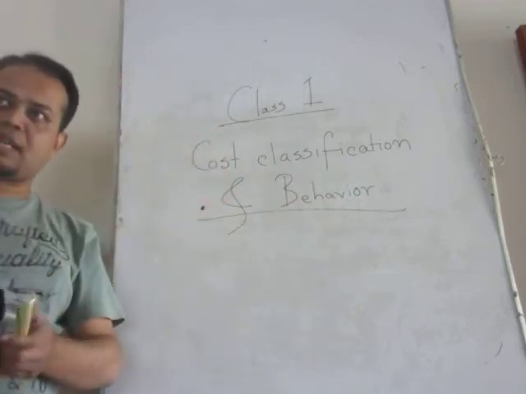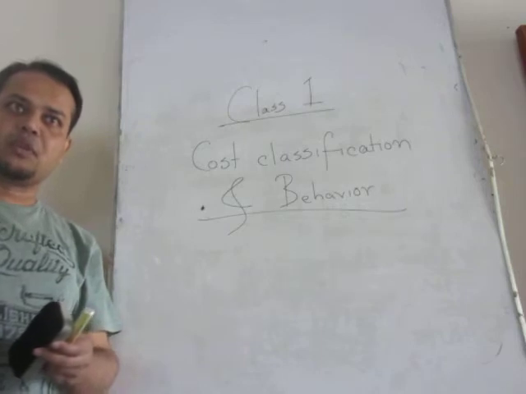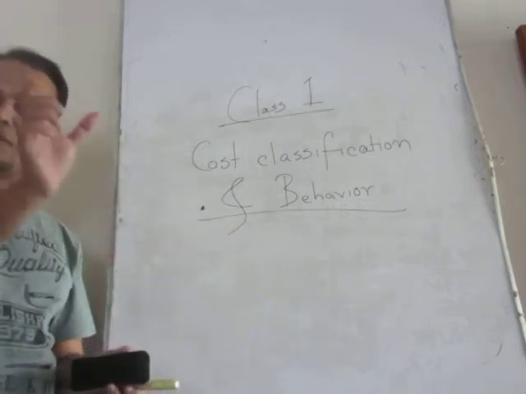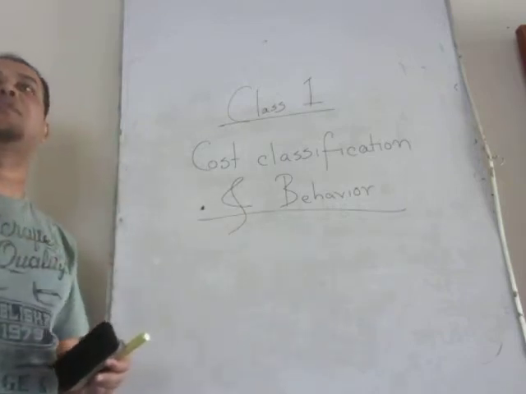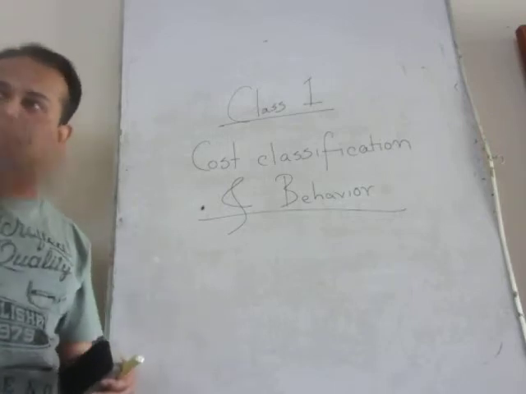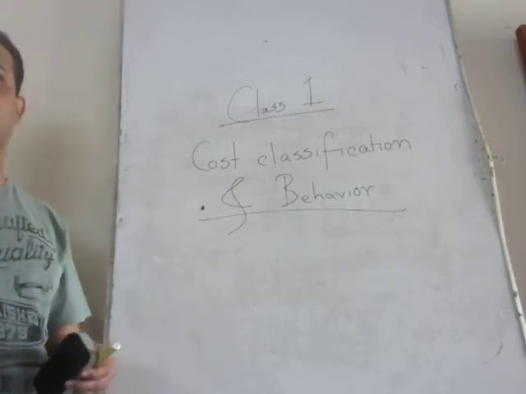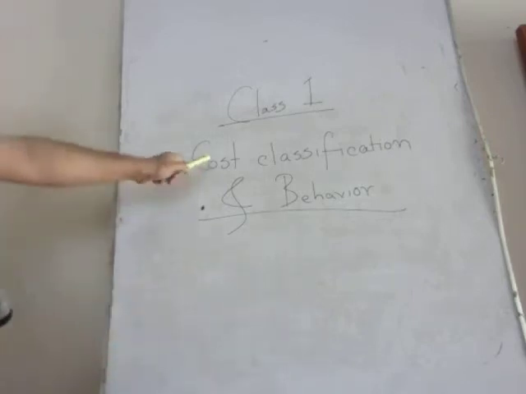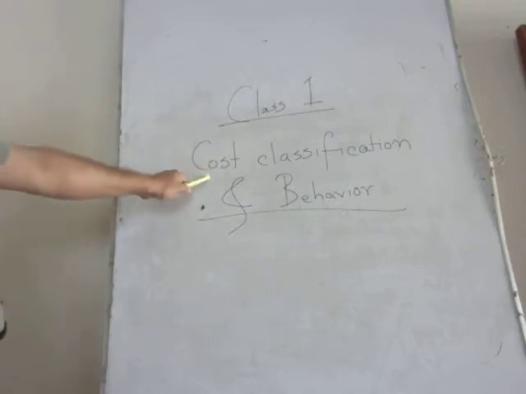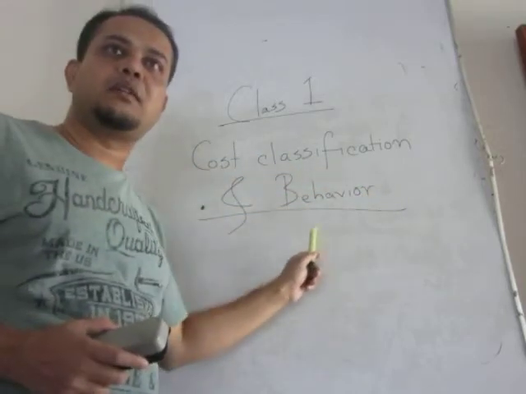In the course there are numbers 1, 2, 3, 4 in different segments. I will discuss according to the segment. So it will be helpful or beneficial for you when you review these courses at your home, right? So today we are going to start the chapter that is cost classification and behavior.